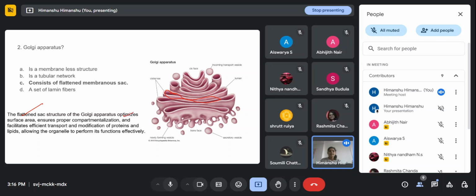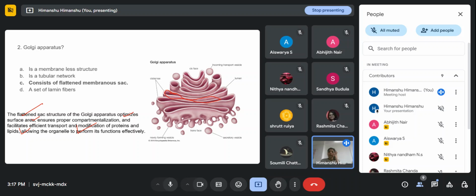It also ensures proper compartmentalization and facilitates the transport and modification of proteins and lipids, so that it allows the organelle to perform its function effectively, right?